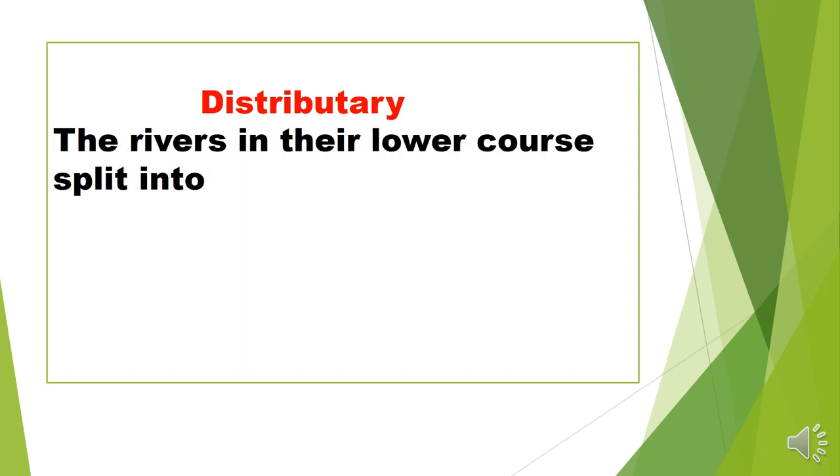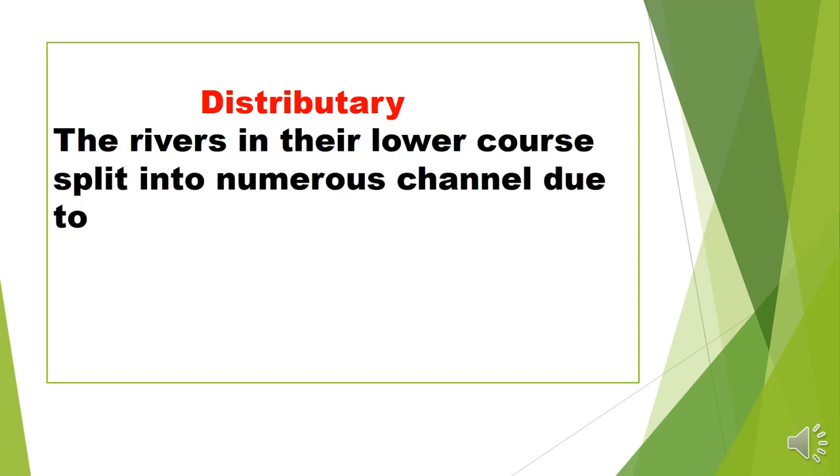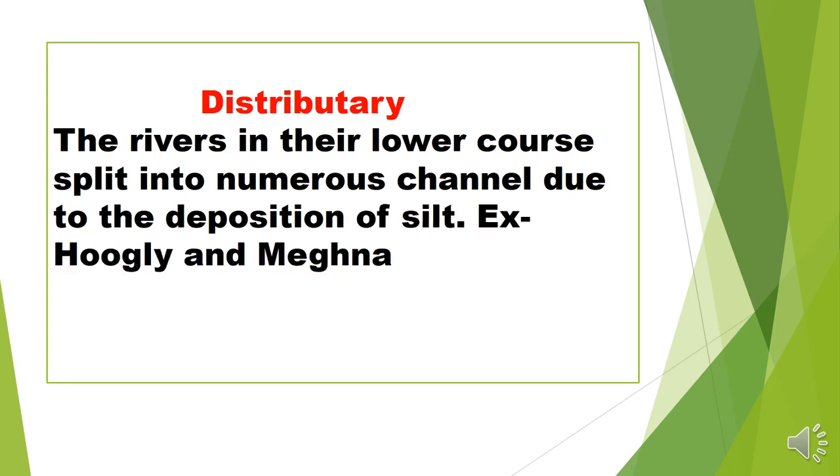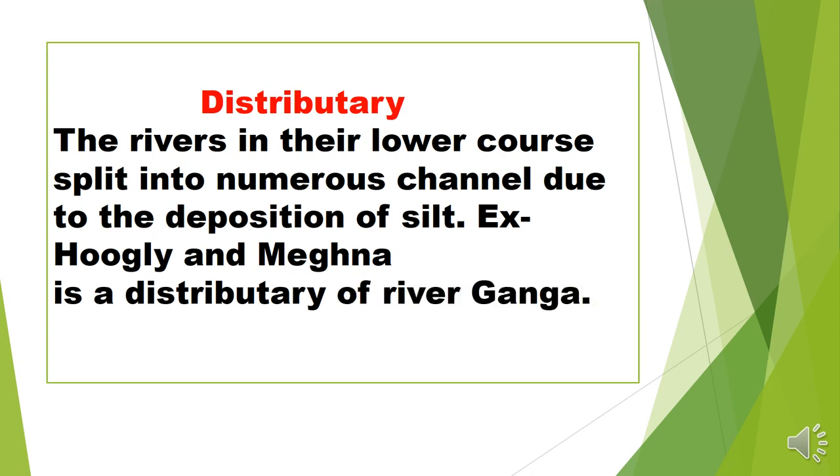Northern plain is distributary. Distributary means distribution, just like when rivers come from the Himalaya and enter the northern plain, they split into numerous channels, many short rivers, so they are called distributaries. For example, Hooghly and Meghna are distributaries of the river Ganga. So there are three features of the northern plain area: Doab, riverine island, and distributary.